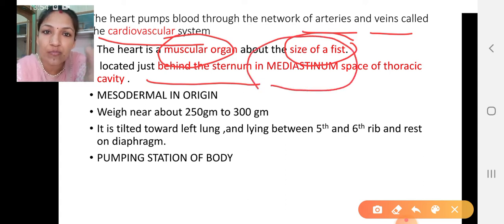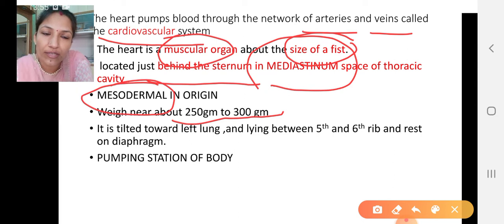That is the space between the two organs, we can say, the space between the lungs. That is the space in the thoracic cavity where the heart is placed. Okay, mesodermal in origin it is, and when we talk about its weight, 250 to 300 gram. Okay, 250 near about on average in female, 300 gram in male.